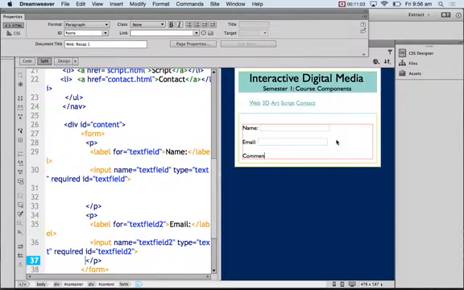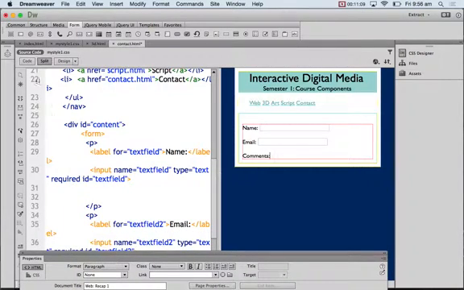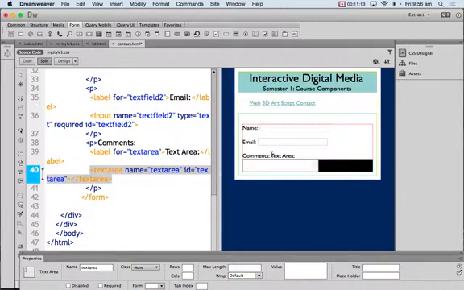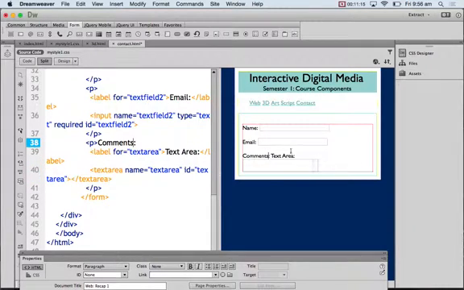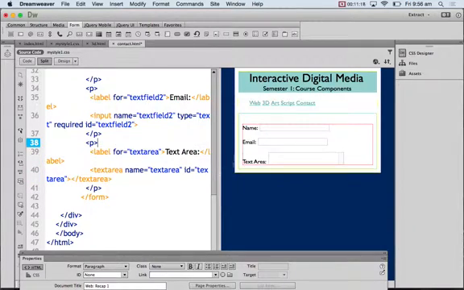You can put comments. Now comments is a multi-line text field. So for comments, you need a multi-line text field, which is this text area. So I'm just going to change that text area to comments.